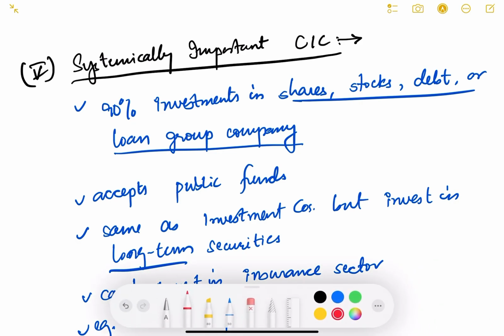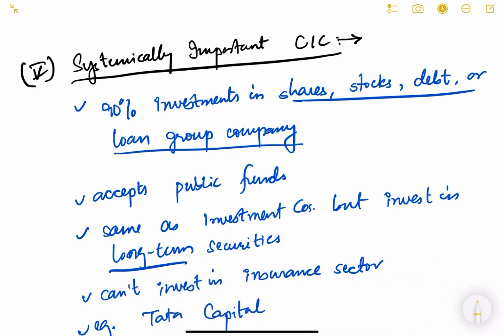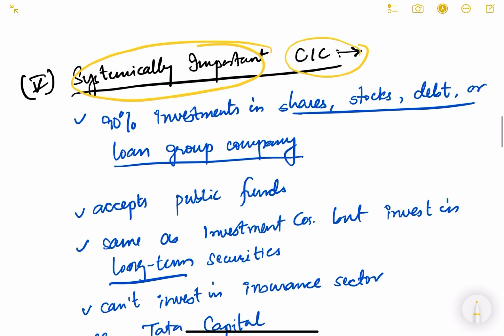Now let us come to the next kind of NBFC. It is a systemically important core investment company. Okay, see, systemically important, this terminology you already understand. I've explained to you many times before. Core investment company. See, again, they are investment companies, but they are into core investment. Core investment meaning long-term investment. Okay, long-term investments, the core investment. So just try to remember this.